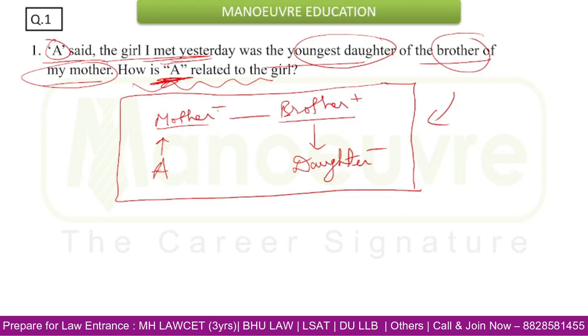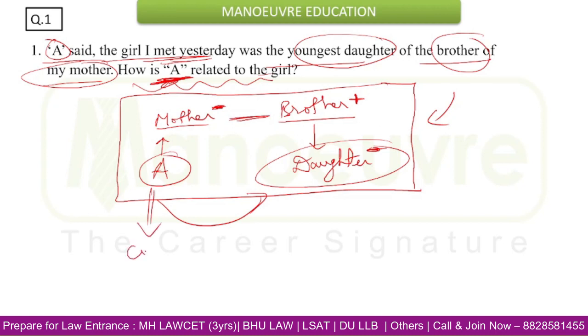Here we can clearly see this is the mother and this one is the mother's brother, so this is A and this is the brother's daughter. Naturally, A will be the cousin. So that will be our answer.